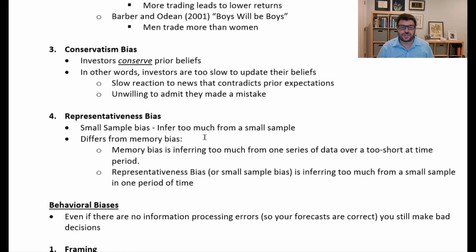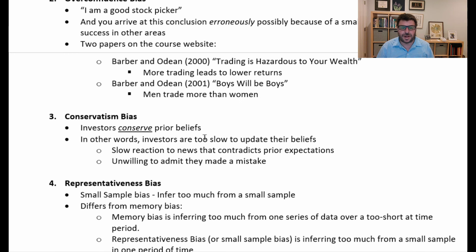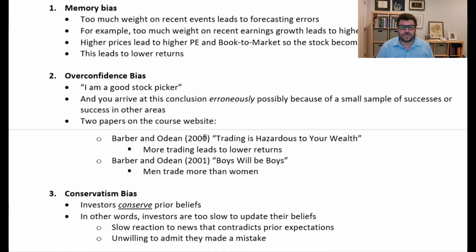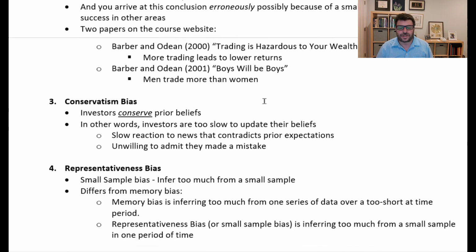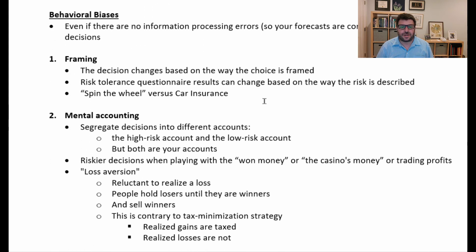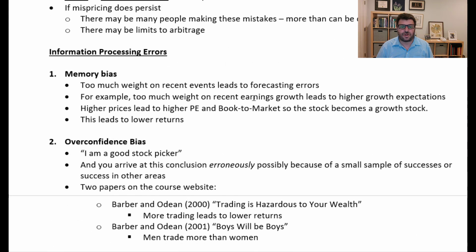And so these are just an example of different biases that might lead you to an incorrect expectation about some stock or some security. I think it's going to go up, and I'm not really sure what the basis of these things are, but it just could be overconfidence, or that I'm using some sort of small recent sample, or I've just always thought that. But for whatever reason, I have an incorrect expectation. And so these are our information processing error biases.